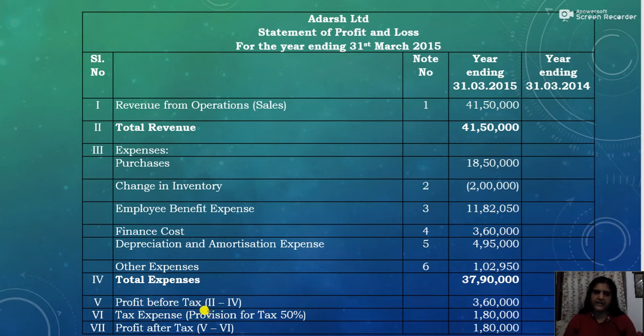Now here we have to deduct the tax expense, that is 50%. So 3,60,000 into 50% is 1,80,000. So profit after tax is 1,80,000. So total profit 3,60,000, then 50% taxation 1,80,000, and the difference constitutes profit after tax, that is 1,80,000. So this is the statement of profit and loss.